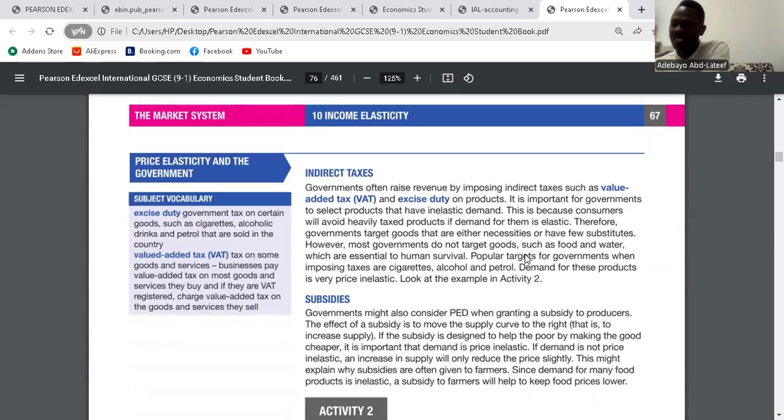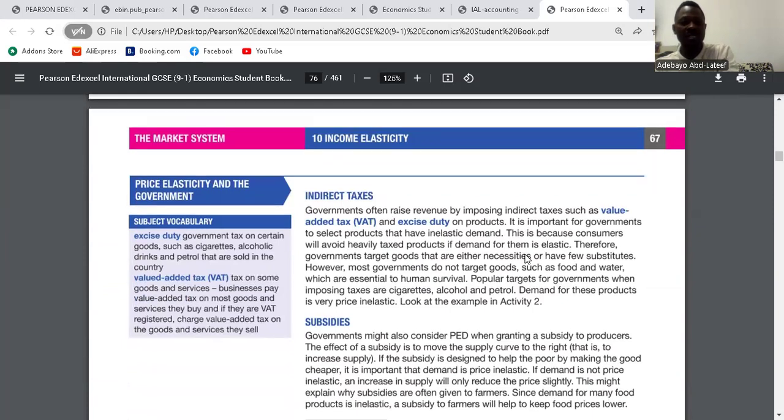We have price elasticity and government. That is where we have indirect taxes. Government uses taxation and subsidies to correct the economy. Government uses taxes to increase revenue, but targets goods that have few substitutes or are not necessary. If government wants to increase their taxes, they get it from indirect taxes. They can charge people on what they buy, but they will not charge people on food, clothing, shelter. No, they will charge people on things they can buy when they have the money.